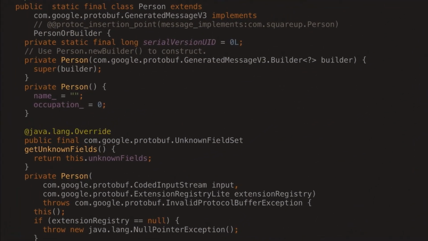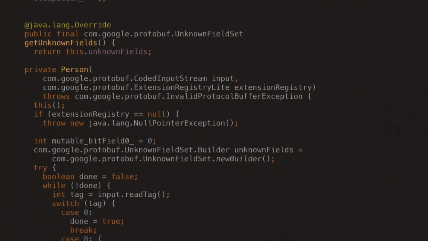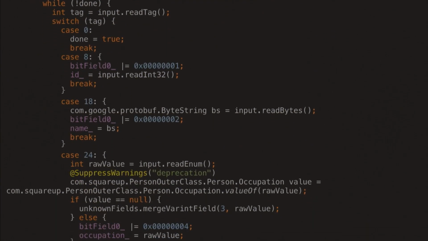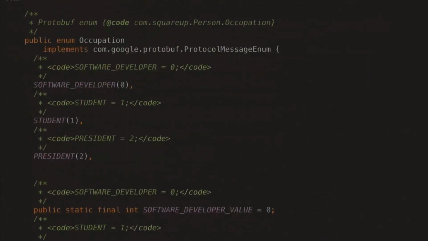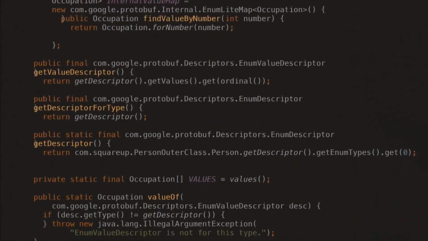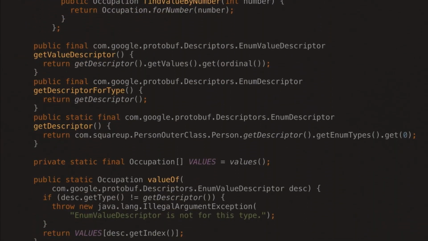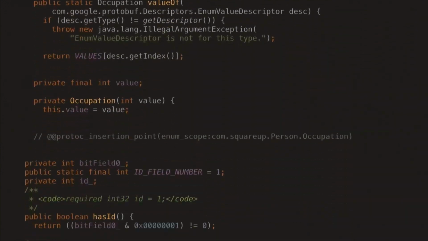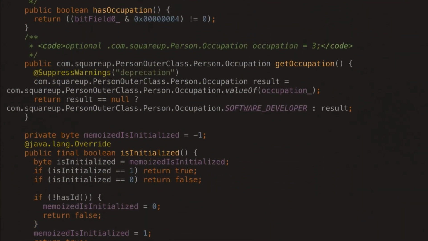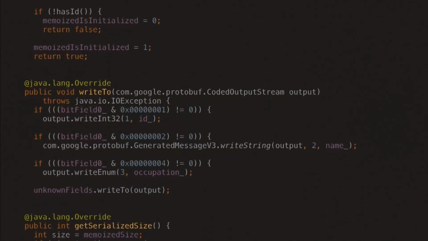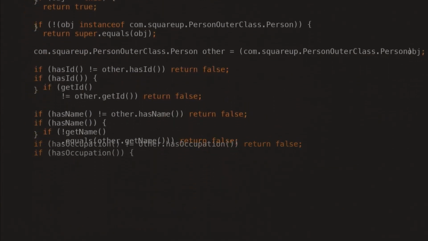Now we get a static class of Person, which implements things. If we go down a bit, we can see it's doing stuff. I don't really understand what it's doing, so we'll skip that. There's a few things. It's talking about descriptors. And we have a house occupation getter. I understand that. Then we go down. It's doing a few things.